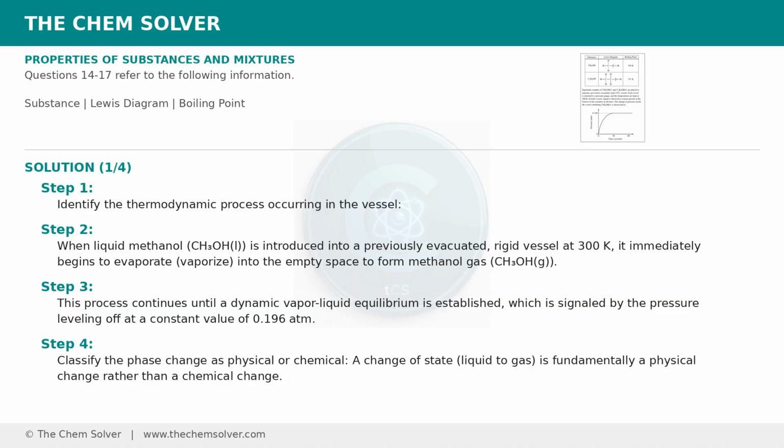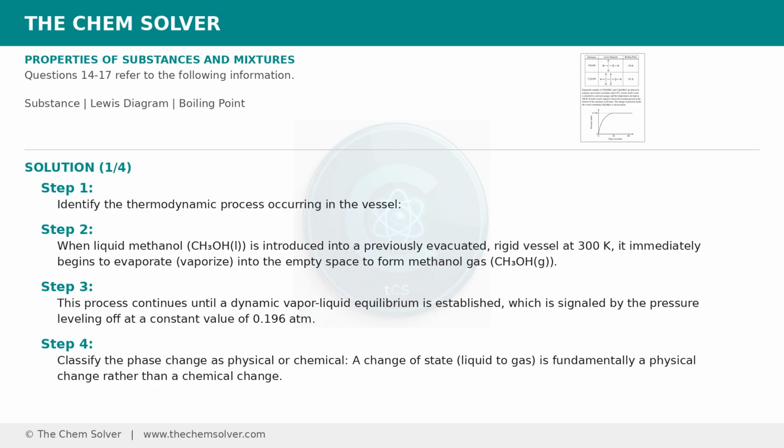Identify the thermodynamic process occurring in the vessel. When liquid methanol, CH3OH, is introduced into a previously evacuated, rigid vessel at 300 Kelvin, it immediately begins to evaporate, vaporize, into the empty space to form methanol gas, CH3OH. This process continues until a dynamic vapor-liquid equilibrium is established, which is signaled by the pressure leveling off at a constant value of 0.196 atmospheres.